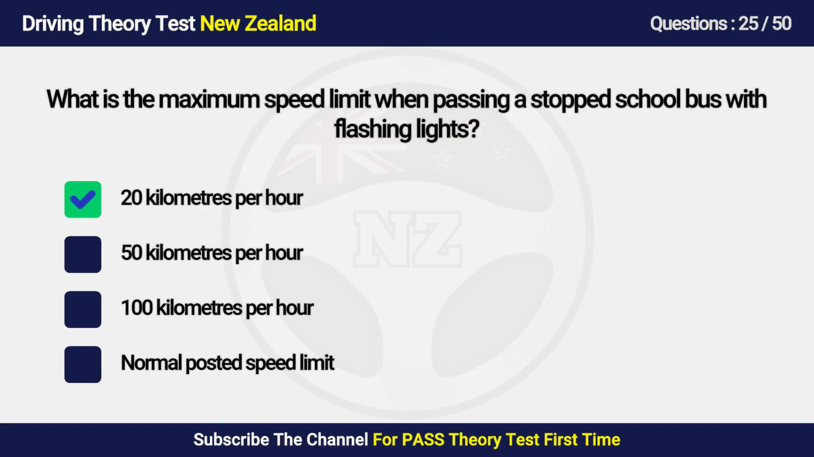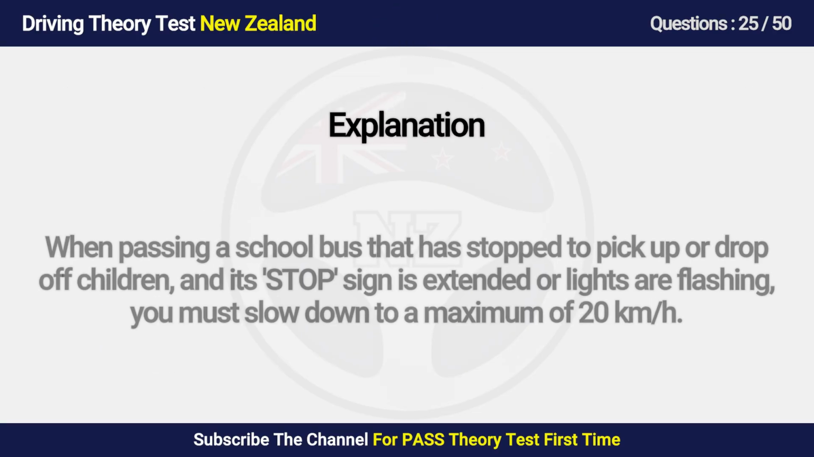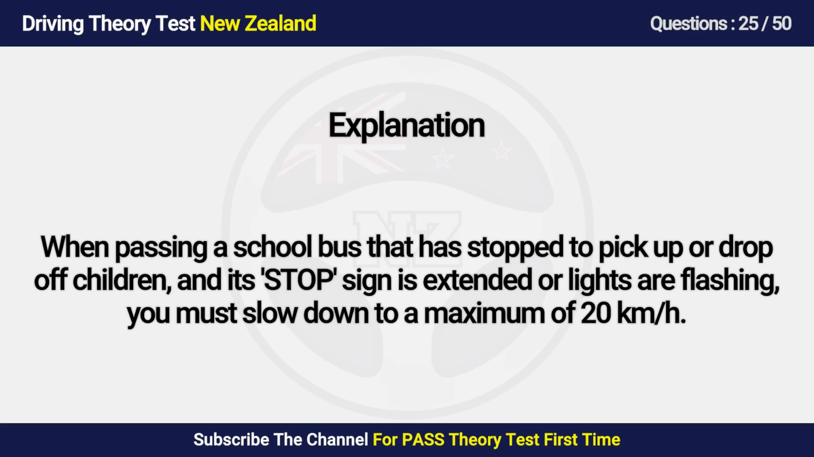Answer is A. 20 km per hour. When passing a school bus that has stopped to pick up or drop off children, and its stop sign is extended or lights are flashing, you must slow down to a maximum of 20.